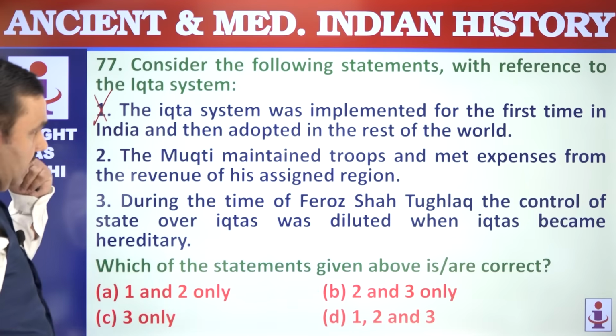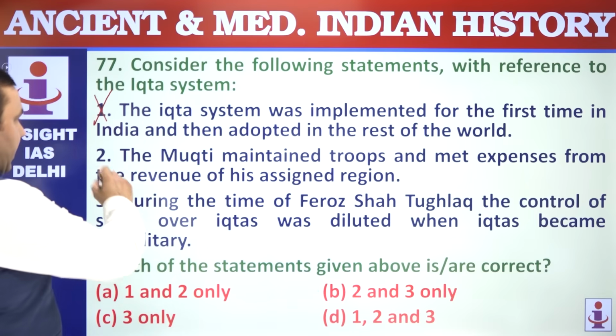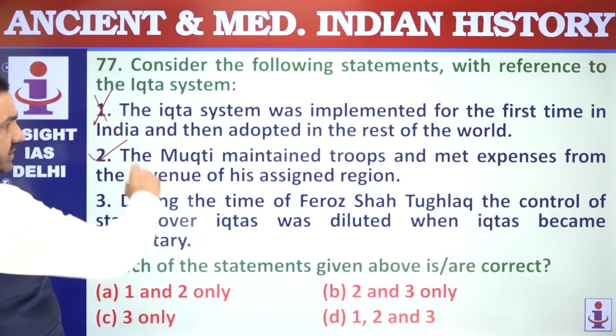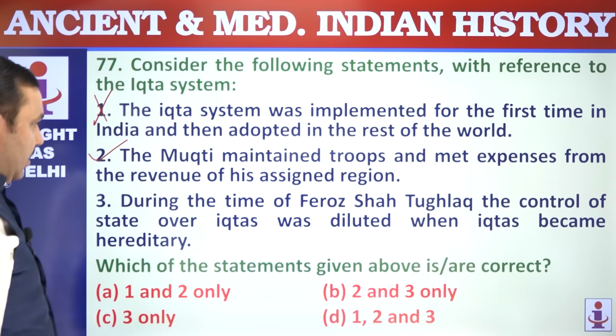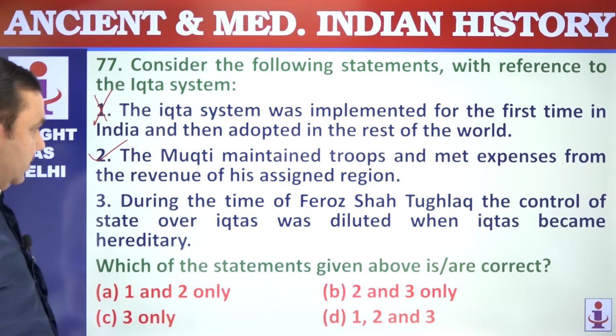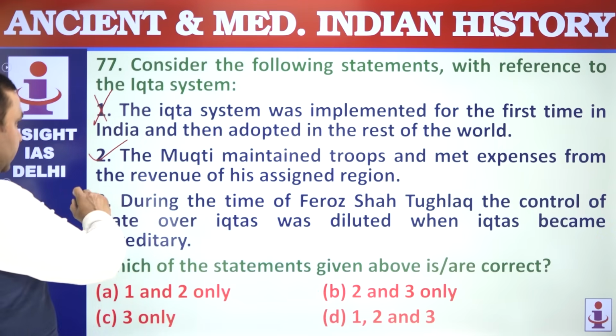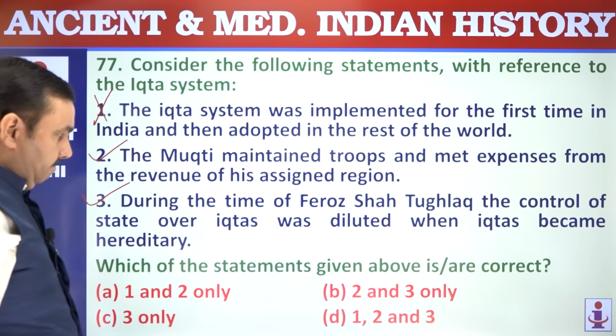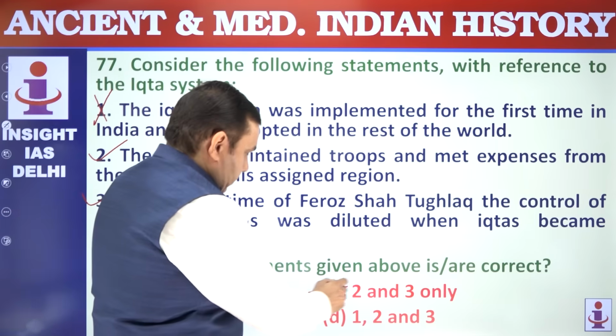Mukta Wali was the head of Ikta. Expenses from his assigned region, that's correct. In the time Firoz Shah had the control of his state over Ikta was diluted. Ikta has become hereditary, that's correct. 2 and 3. B.